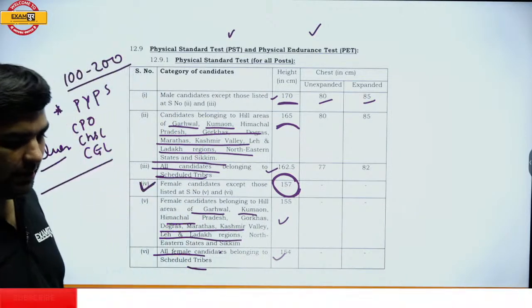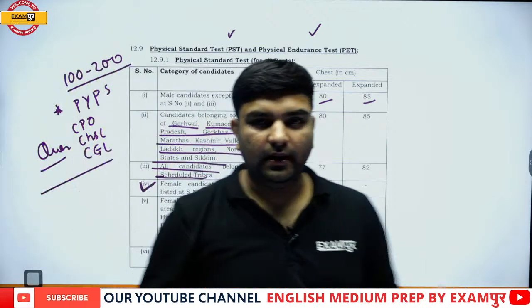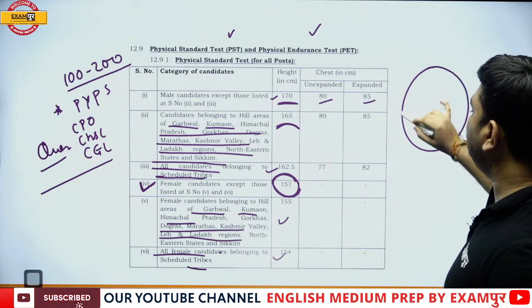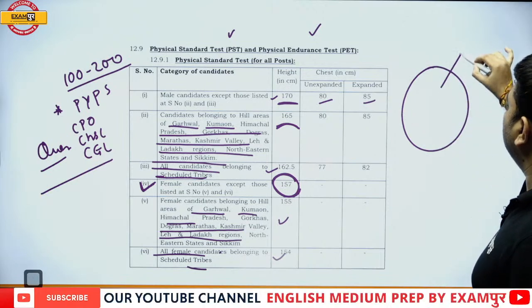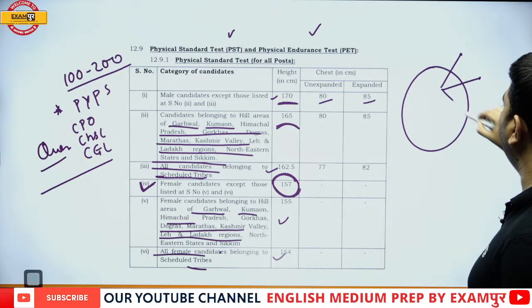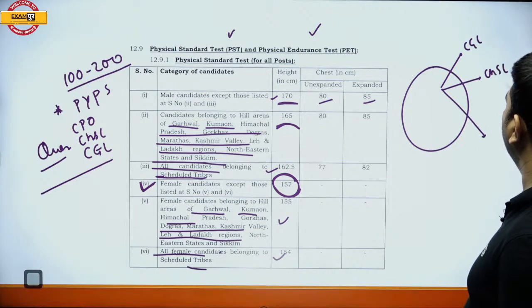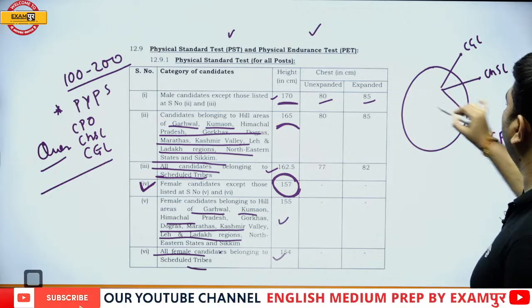Especially because the question bank for all these examinations is the same. CGL, CHSL, and CPO questions are picked from the same source.